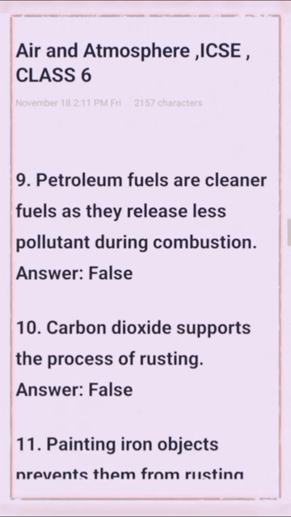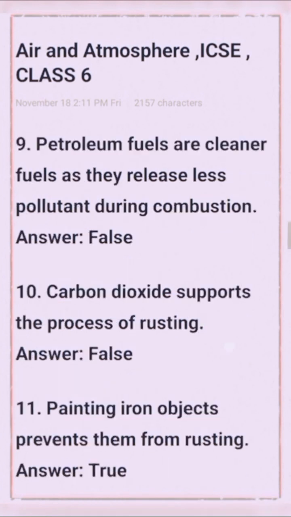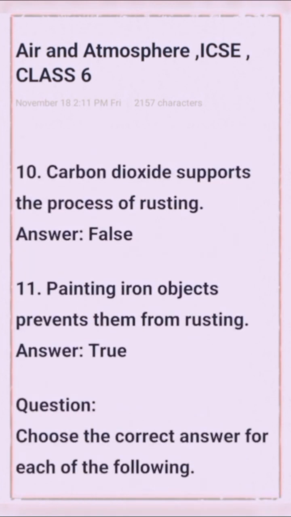Question number 9: petroleum fuels are cleaner fuels as they release less pollutants during combustion. This statement is false. Next question: carbon dioxide supports the process of rusting. This statement is false. Question number 11: painting iron objects prevents them from rusting.